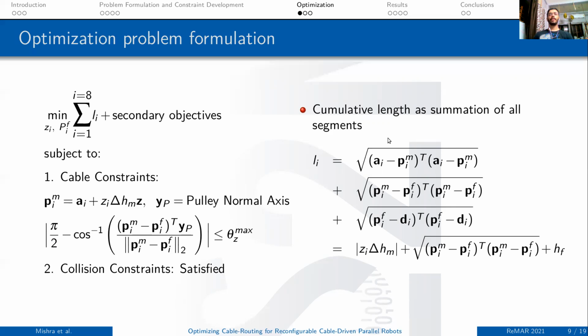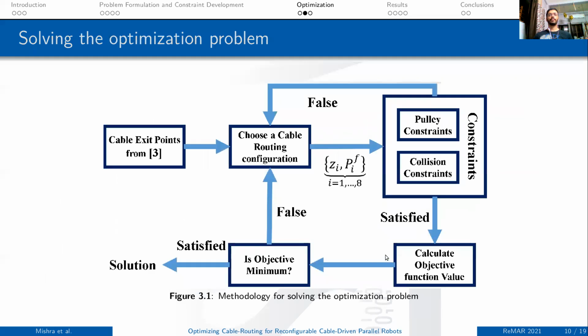We show the cumulative length as a summation of all segments, where the first segment is the distance between the exit point and the moving pulley. The second is between the moving pulley and the fixed pulley, and the third one is between the fixed pulley and the drum. So the first and third are almost determined, and the second is an optimization variable.